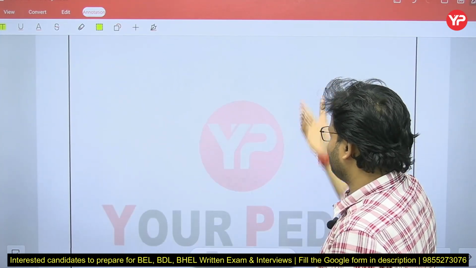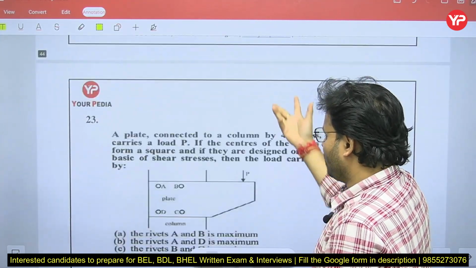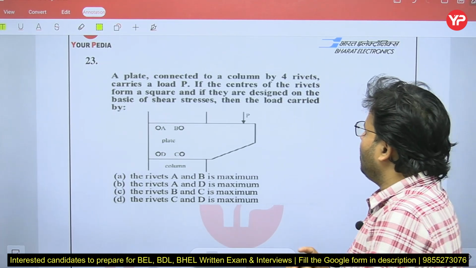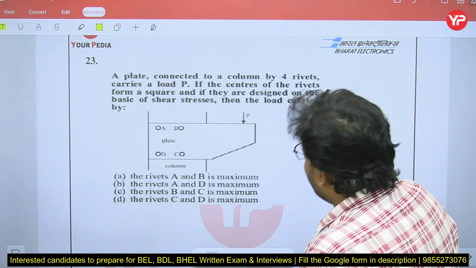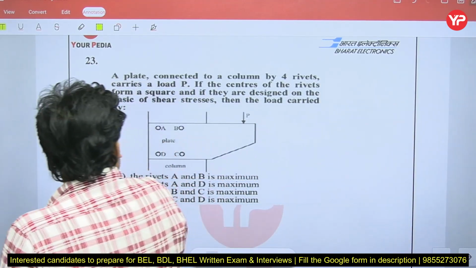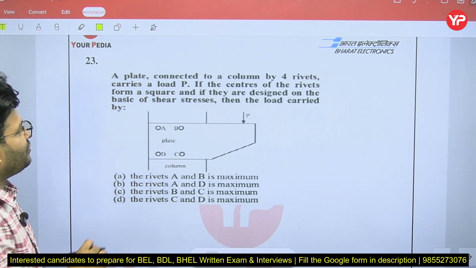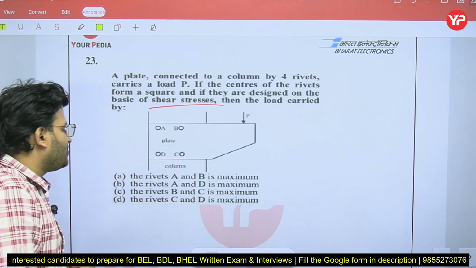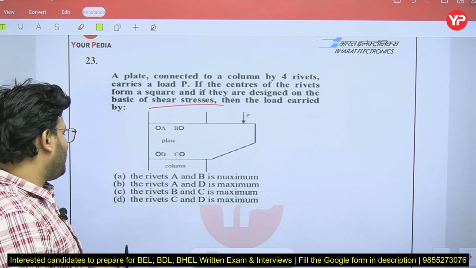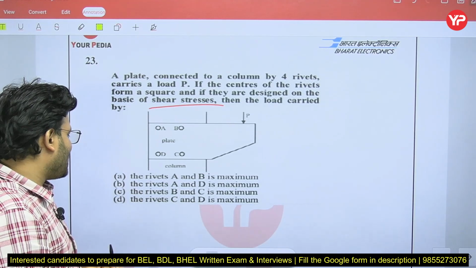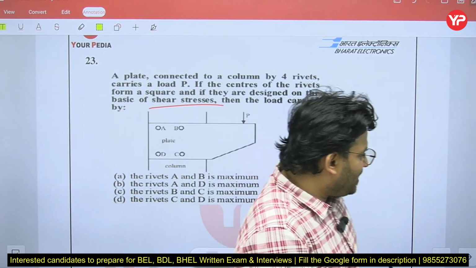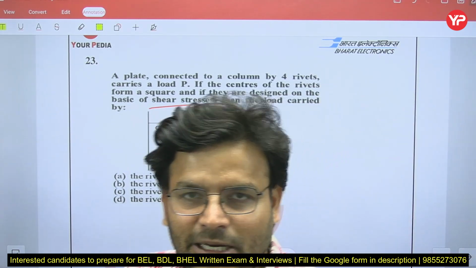Come to the next question. Okay, that is the question. A plate is connected to a column by 4 rivets and carries load P. If the centers of the rivets form a square, and if they are designed on the basis of shear stress, then the load carried by, and that diagram is present in the question, my dear friends: rivets A and B is maximum, rivets A and D is maximum, rivets B and C is maximum, or rivets C and D is maximum. So what can be the answer, my dear friends? Anybody? What could be the answer? Tell me fast, waiting for your answer.